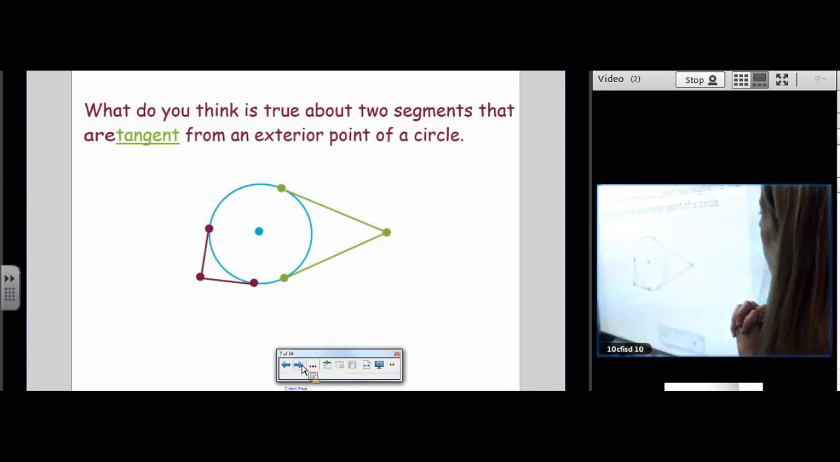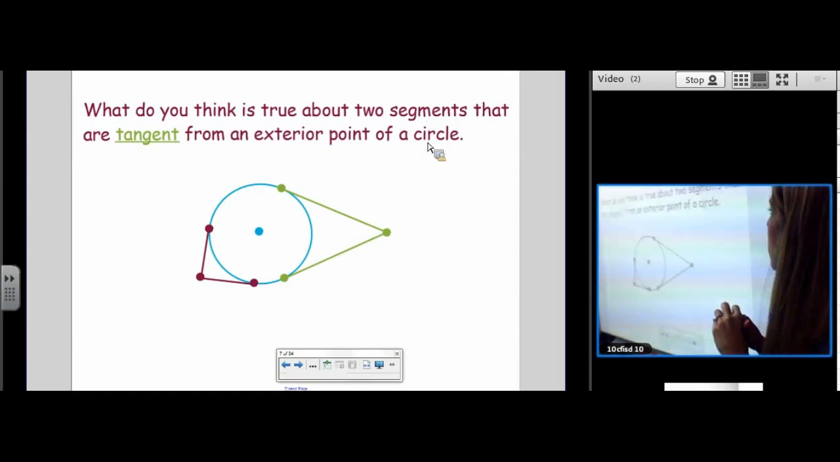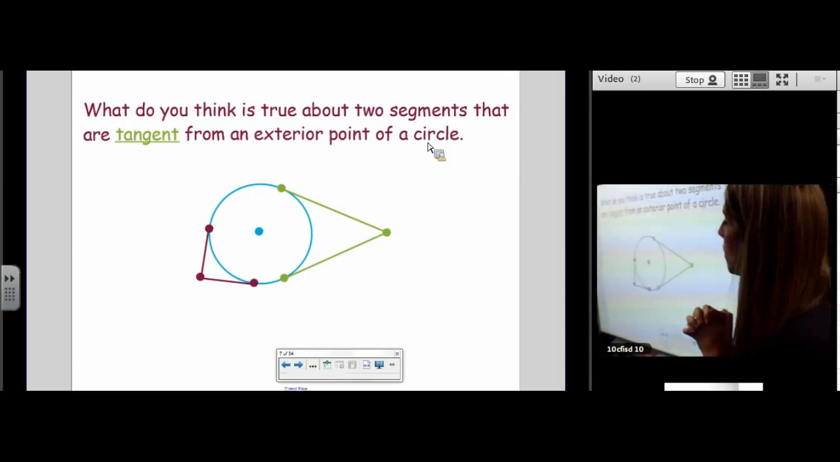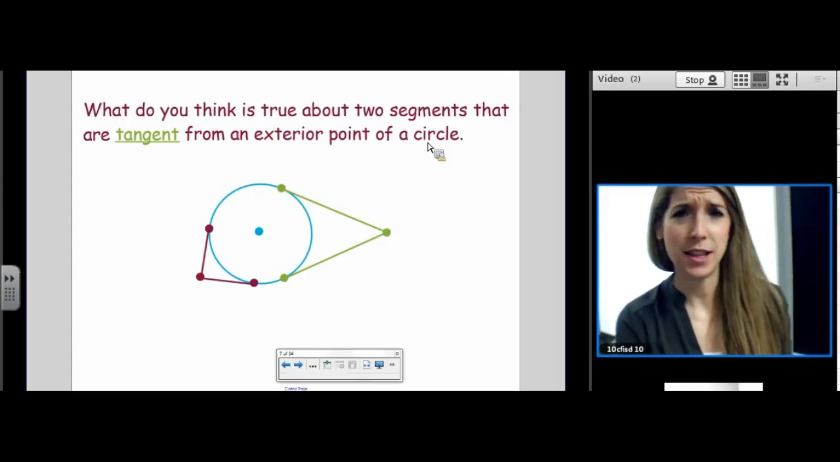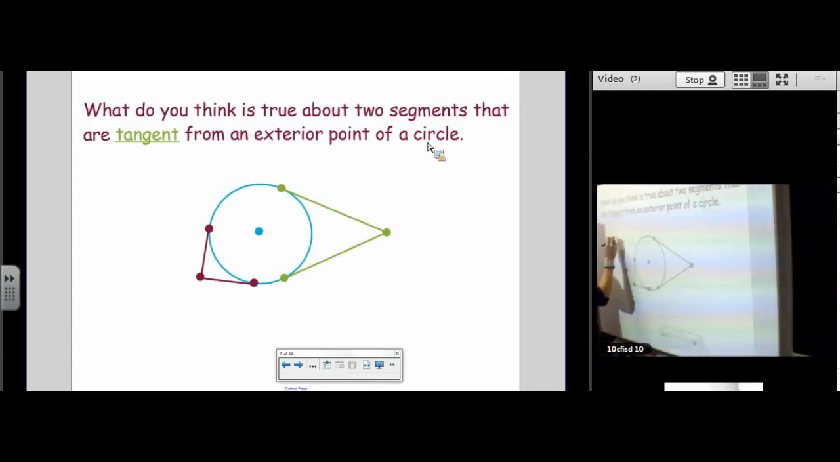So, next theorem, let's see if we can come up with it by ourselves. What do you think is true about two segments that are tangent from an exterior point of a circle? So what is this exactly asking you to theorize about? What it's saying is, I take a point, I put it anywhere I feel like, point A.